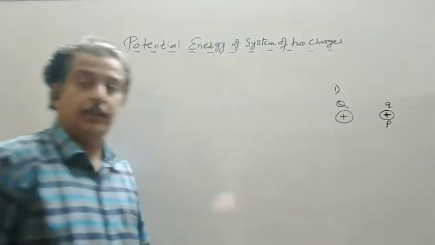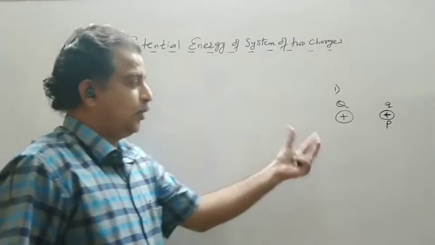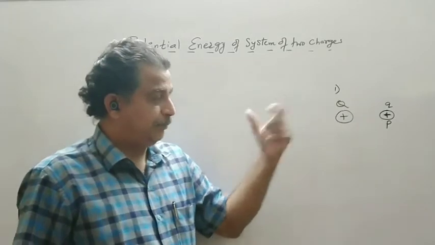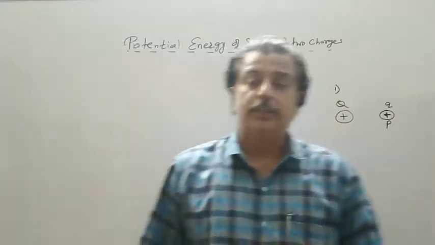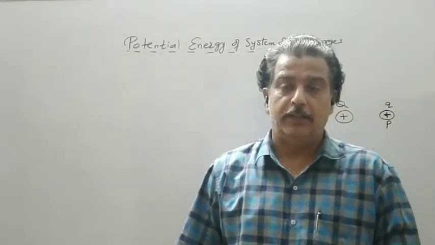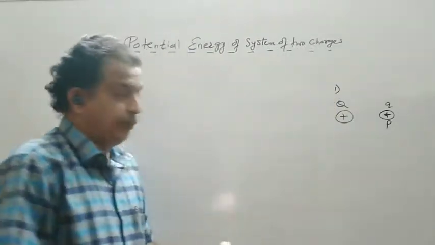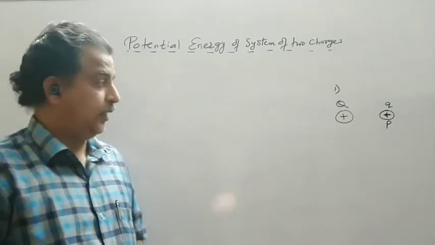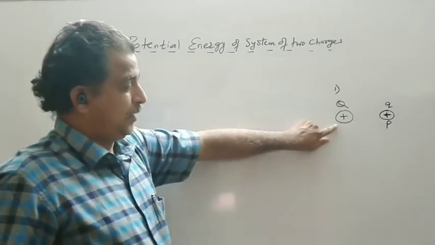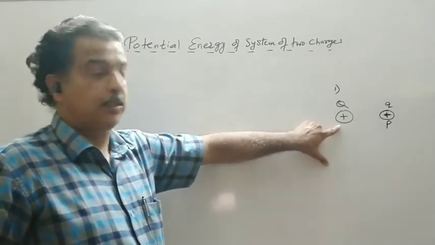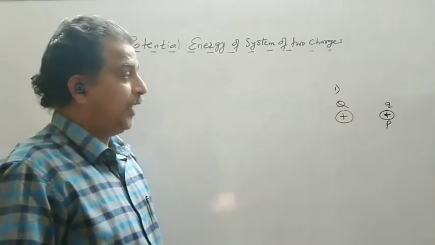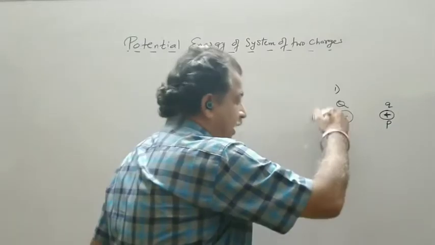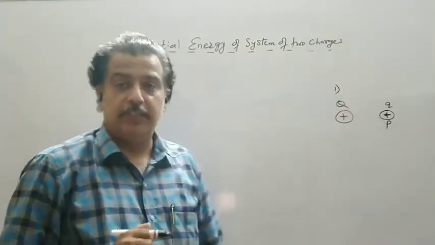this point P. Now this is what we did in the starting of the chapter. We were doing the work done against the field. So whether the potential energy will increase or decrease, because you have to spend energy. Let us say this is a source charge, it is fixed, and it will produce an electric field around it, which is spherical.